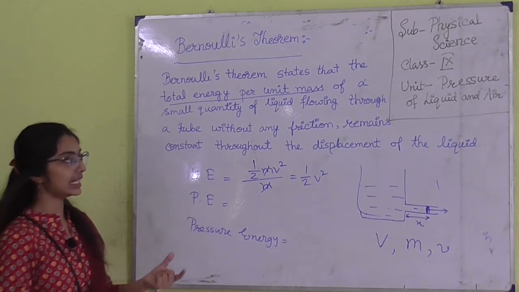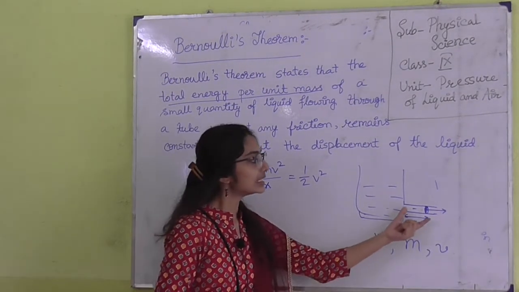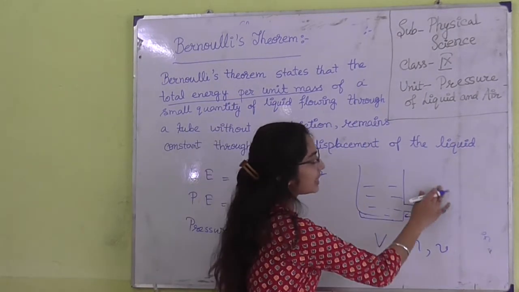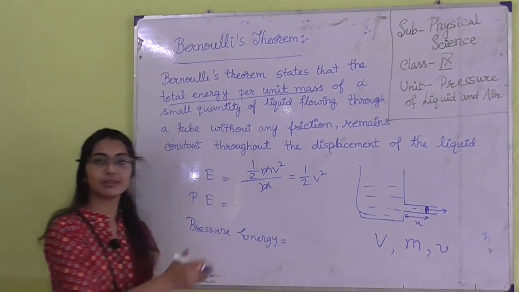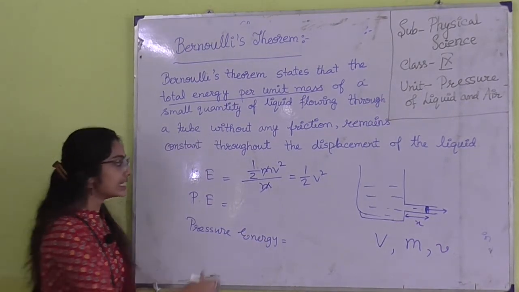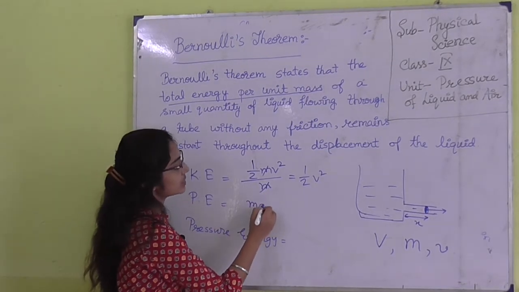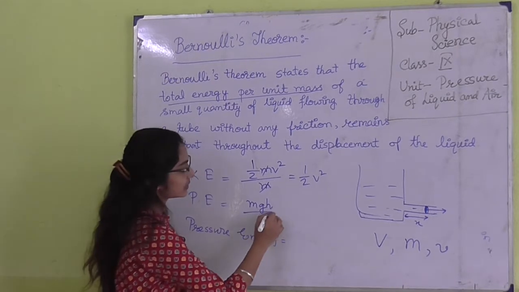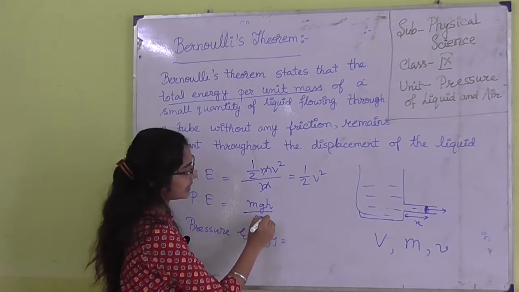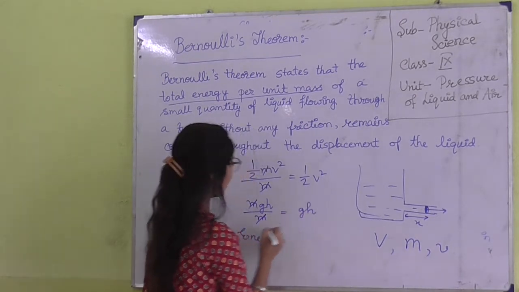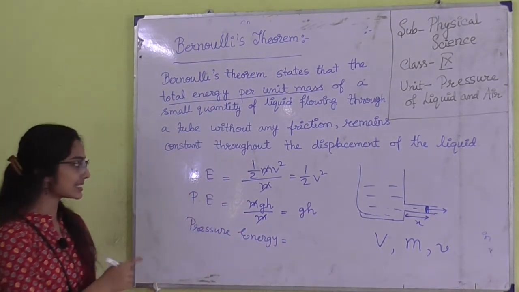Next, potential energy. Potential energy is mgh, which depends on the mass of the object, the gravitational acceleration, and the height of the object from the ground. That is m into g into h. Per unit mass, divided by m, it reduces to gh. So potential energy per unit mass is gh.